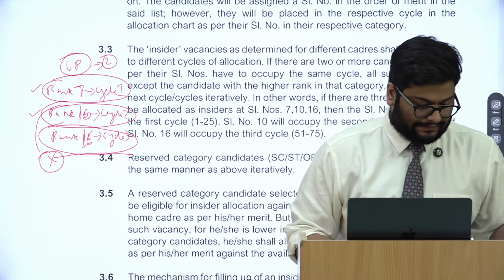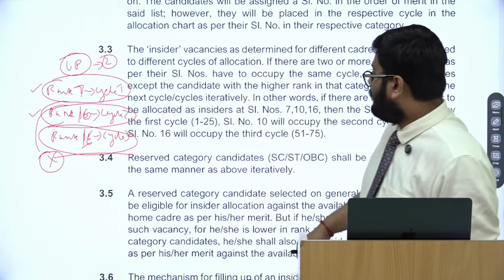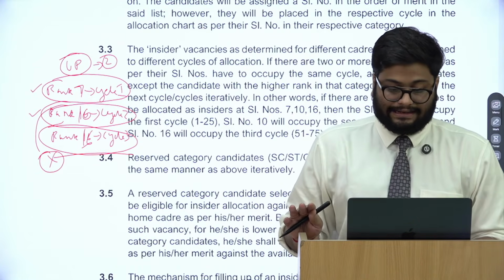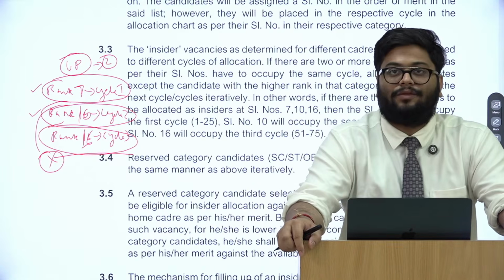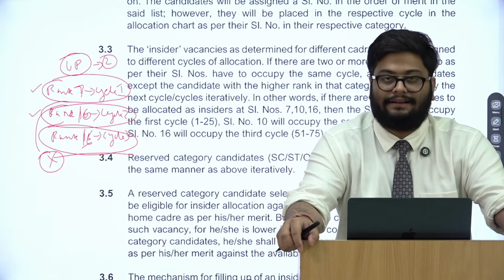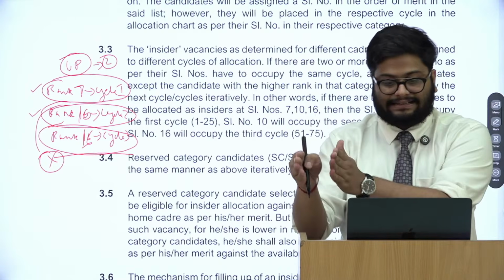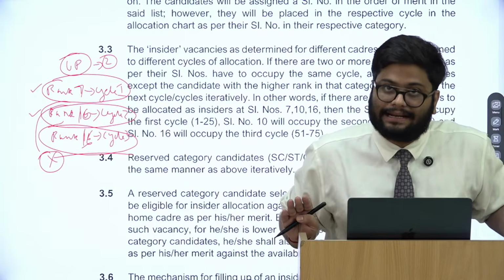I hope this is clear and comfortable. If there's any doubt, you can obviously ask. So if many candidates from the home state are competing for the home cadre, they will be considered one after another in different cycles and not all together. Previously, this wasn't happening.